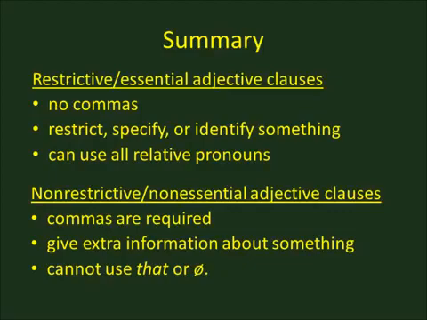If you have an adjective clause that restricts, specifies, or identifies something, in other words, if it answers the question which or which one, then you won't use commas. You can use any relative pronoun so long as it is grammatically correct. If you have an adjective clause that just gives extra information about something, then you must use commas.